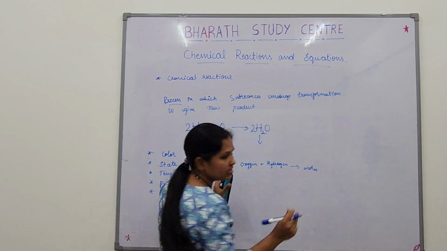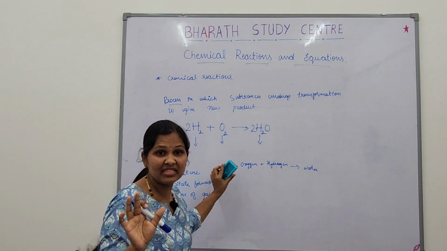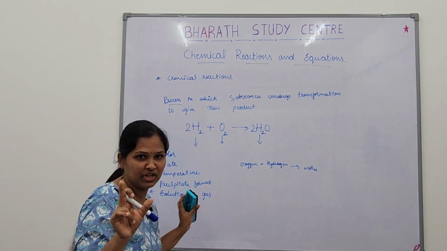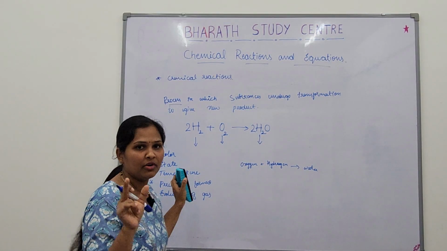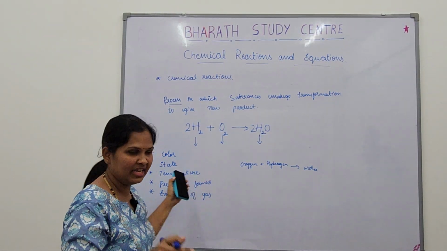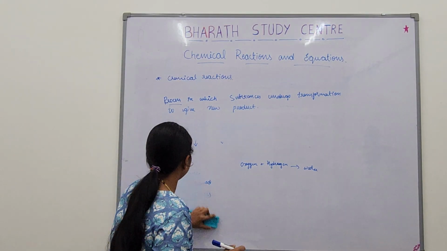That is in our mind, we just know that concept. But I want to represent this reaction in equation form. So, in order to represent these chemical reactions, we write chemical equations.